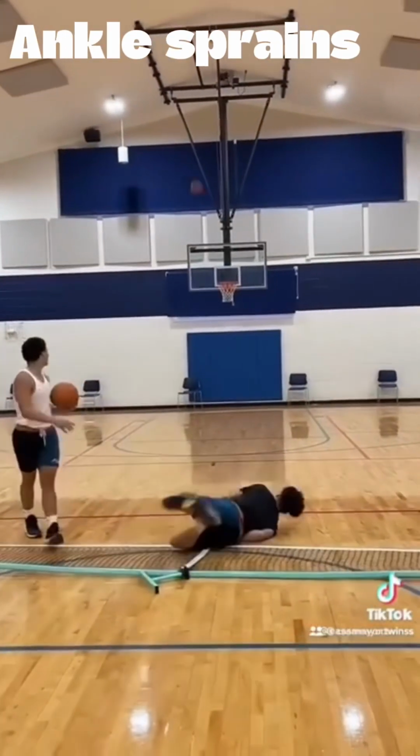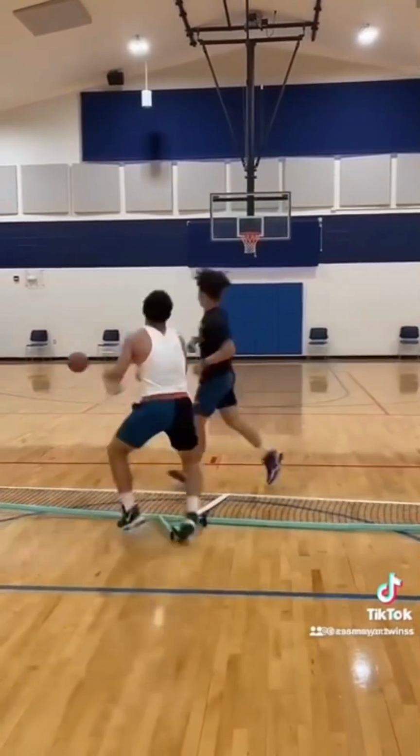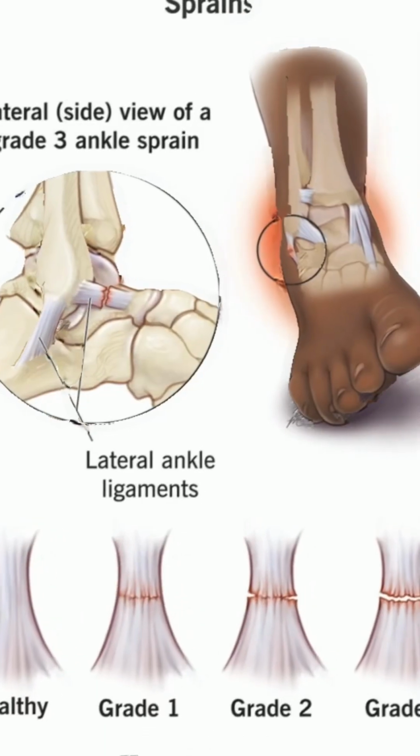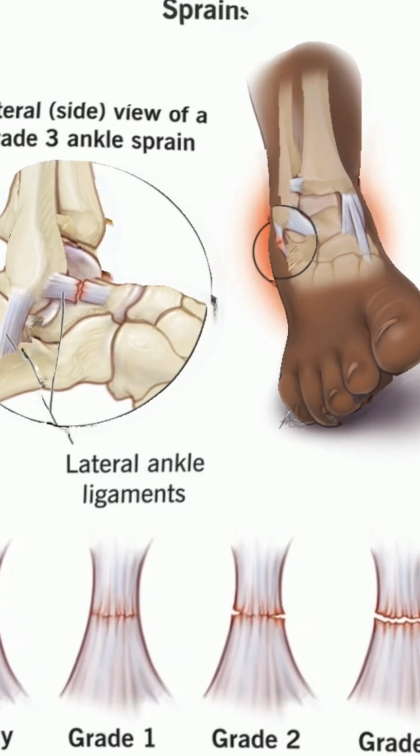Ankle sprains. An ankle sprain occurs when the foot rolls, twists or turns beyond its normal range of motion, typically during activities like landing from a jump or making a sudden direction change. This movement can stretch or tear the ligaments that support the ankle joint.